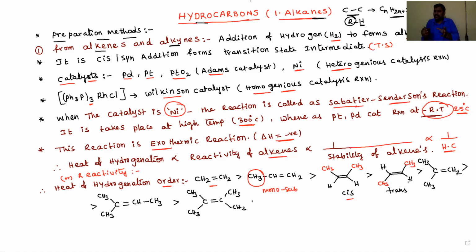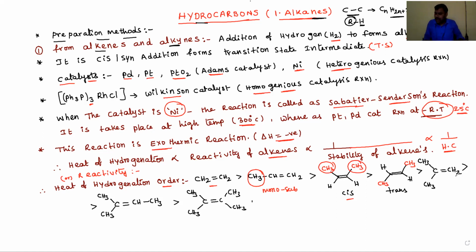It is very clear. Why? The methyl groups, the same groups, are very far from each other, so the stability will be more. The stability of trans alkenes is more compared to cis alkenes because of steric crowding. That's why cis butene is more reactive for the hydrogenation of alkenes compared to trans.